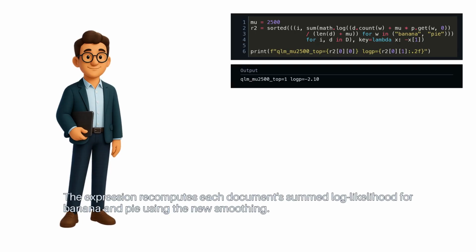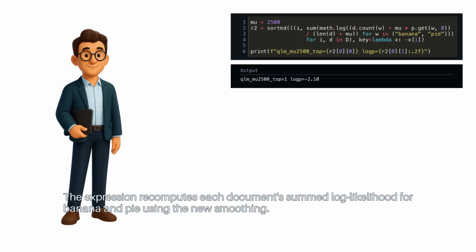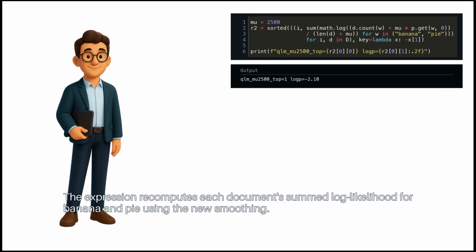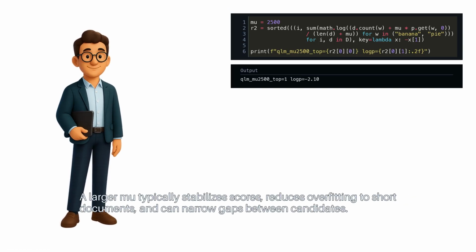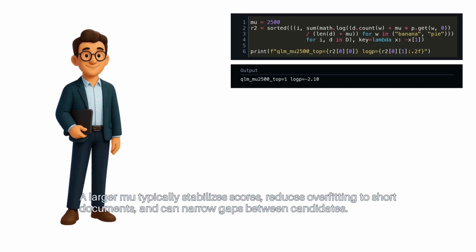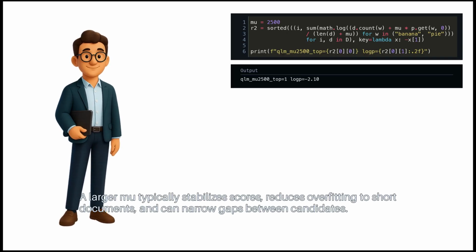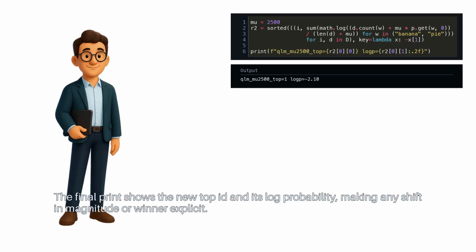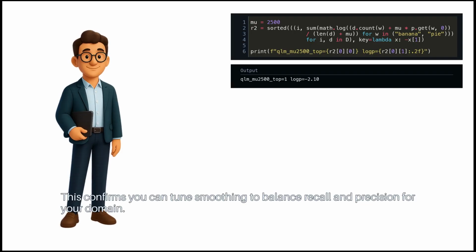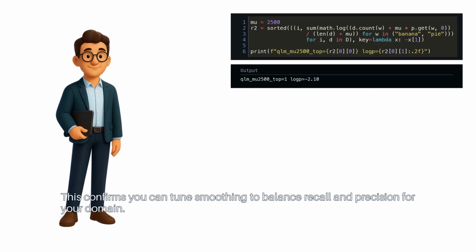The expression recomputes each document's summed log likelihood for banana and pie using the new smoothing. A larger mu typically stabilizes scores, reduces overfitting to short documents, and can narrow gaps between candidates. The final print shows the new top ID and its log probability, making any shift in magnitude or winner explicit. This confirms you can tune smoothing to balance recall and precision for your domain.